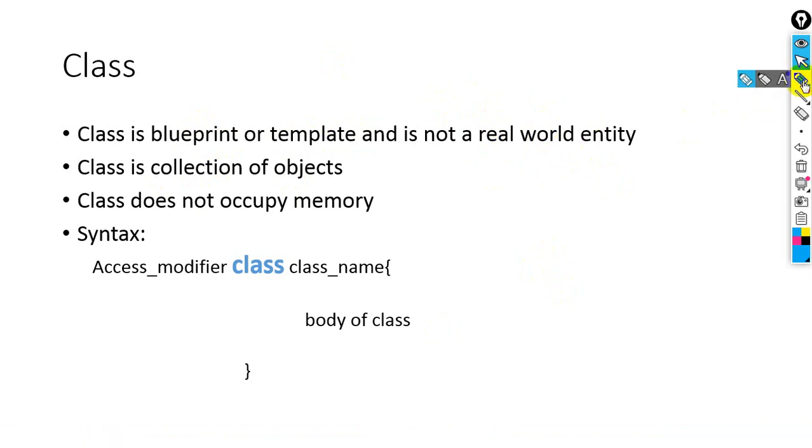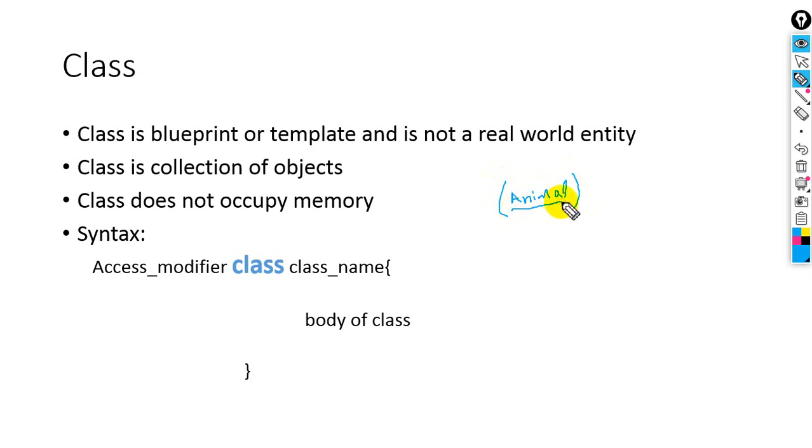Look at this. For example, we have the animal class. You know about animals. Animal is the class.